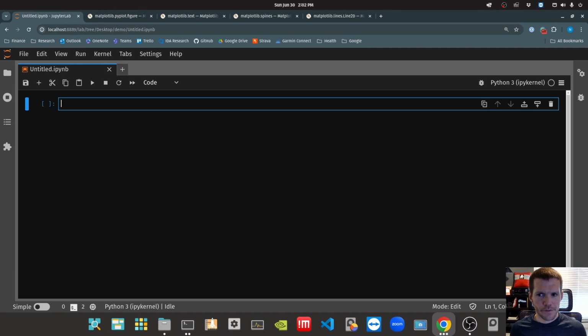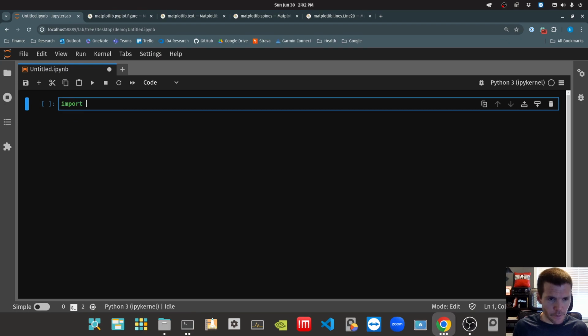I'm going to show you really two methods for doing this. In this video, we're just going to be using the basic plt.subplots that we've used up to this point. And then I will show you in another video a different method called subplot mosaic. And again, I still find myself using both of these, depending on the case and the flexibility that I need. So let's go ahead and get started.